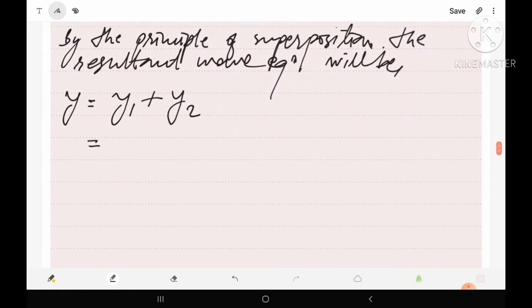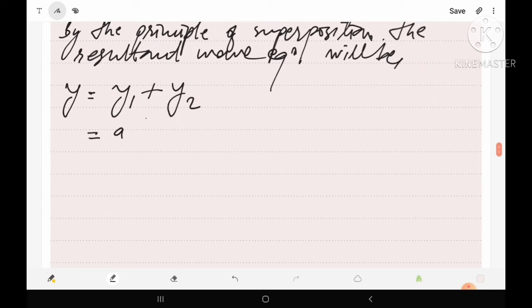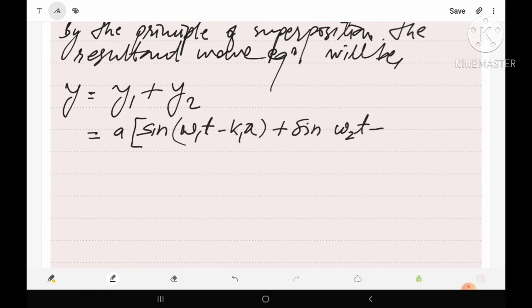So let us do this. Then we have a taken common, and inside the bracket we have sine of omega 1 t minus k1 x plus sine of omega 2 t minus k2 x.